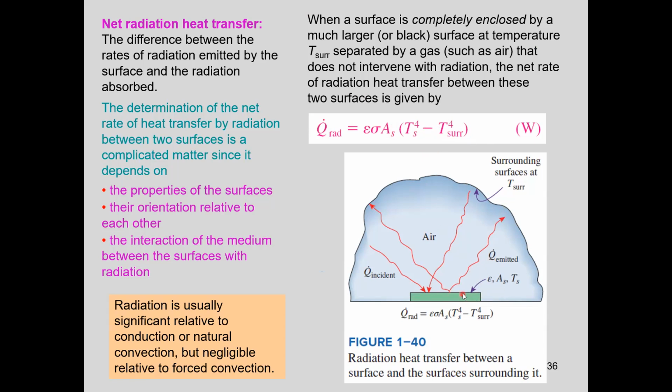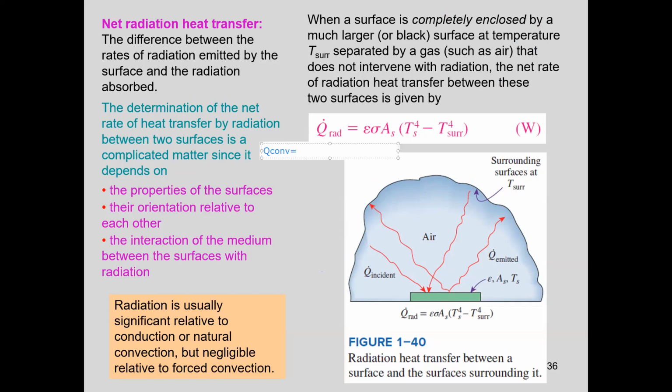Here there is also convection. Between this surface and the air, there is convection heat transfer. Between this surface and the surrounding surfaces, there is radiation heat transfer. For example, if you want to write Q convection, what is the formula?